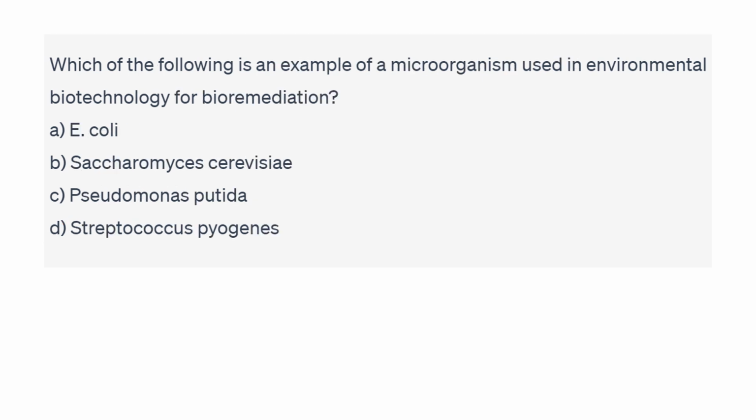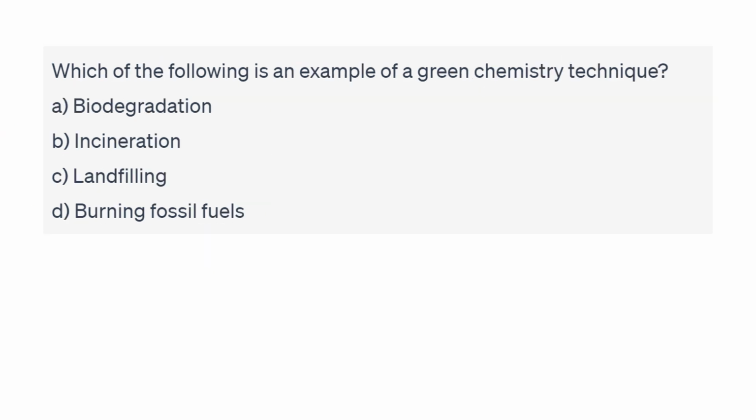Which of the following is an example of microorganisms used in environmental biotechnology for bioremediation? So let's check the options. E. coli, Saccharomyces cerevisiae, Pseudomonas putida, and Streptococcus pyogenes. So the right answer is Pseudomonas putida, which is widely used in environmental biotechnology for bioremediation. Okay, so C, the third one, is the right option.